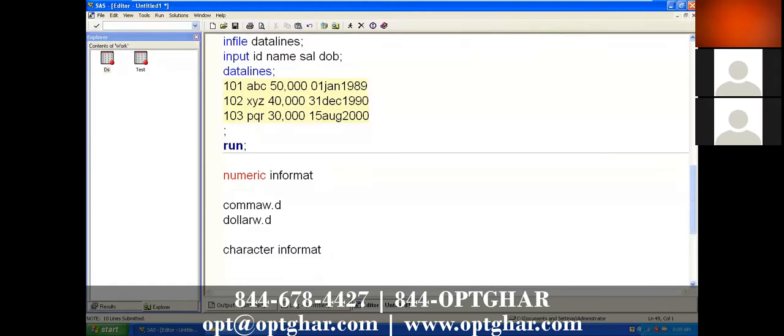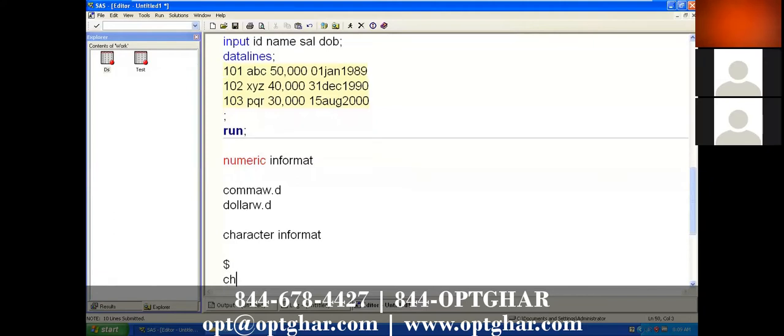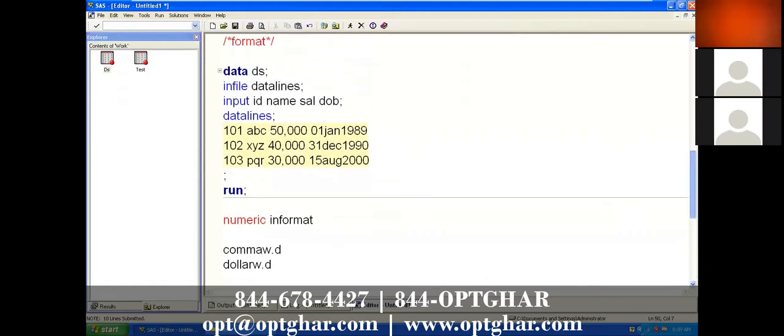We have one character informat, the dollar sign, and otherwise you can use char w dot. So to read character data, you can use dollar or char dot.